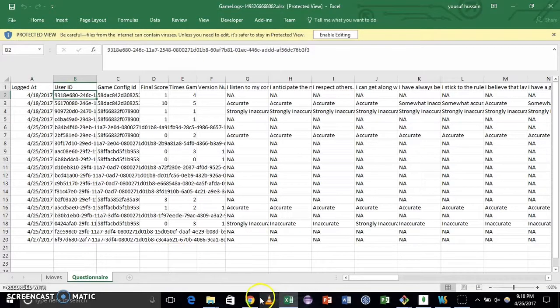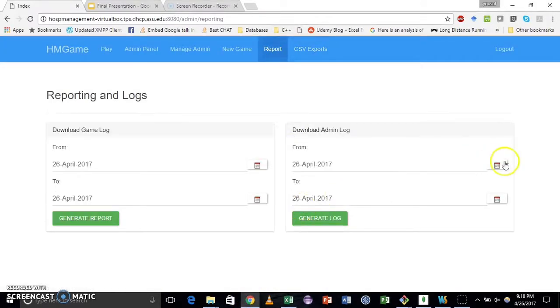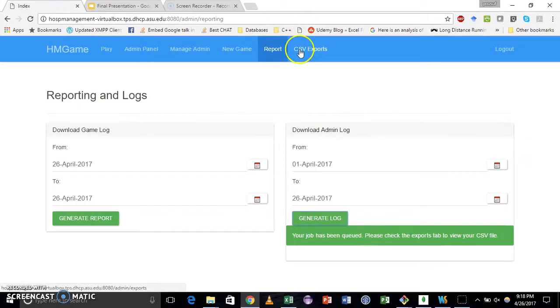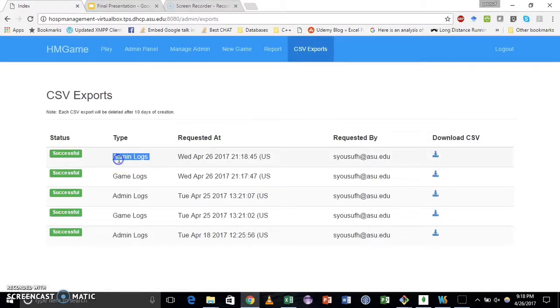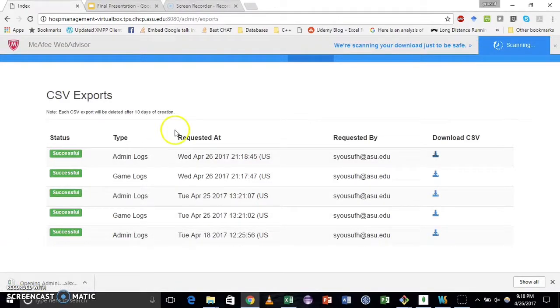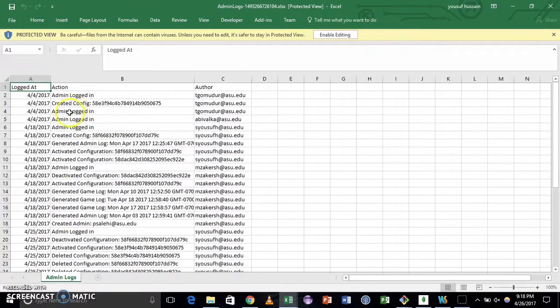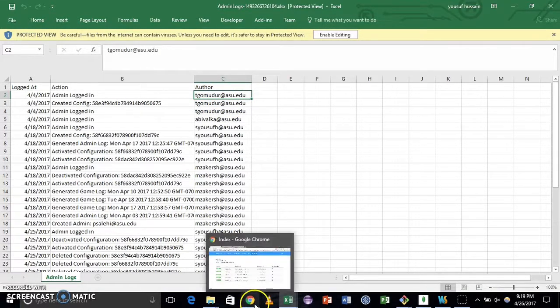Going back to the application, you can also export the admin log. The admin log collects whatever all the admins do, and you can see the data here. Again, you can see the type of the export. You can see the time when the admin made the action, what the action was, and who did that. So at 4/4/2017, admin logged in, and it was T Gomudur at asu.edu. So that's it from my side.